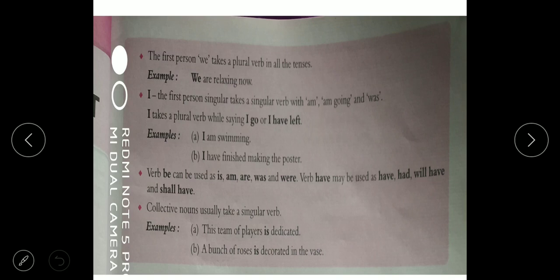I am swimming, I have finished making the poster. The verb be can be used as is, am, are, was, were. The verb have may be used as have, had, will have, and shall have. Collective nouns like team, bunch, bouquet usually take a singular verb. Okay, is.